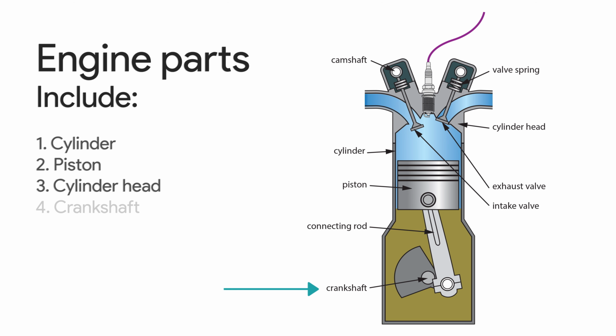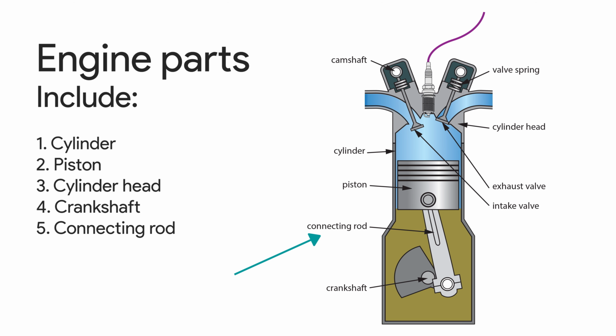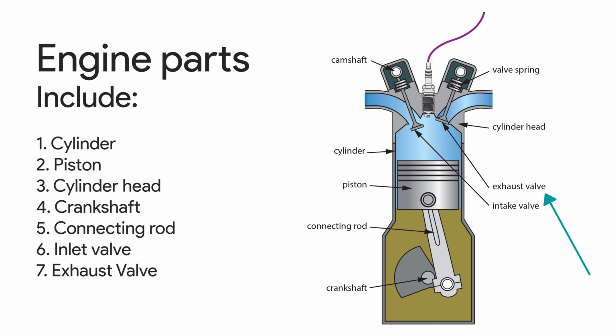Number 4, the crankshaft. This rotates. Number 5, the connecting rod. This connects the piston to the crankshaft. Number 6, the inlet valve. This allows for entry of fuel into the cylinder. Number 7, the exhaust valve, which allows the exit of gases.